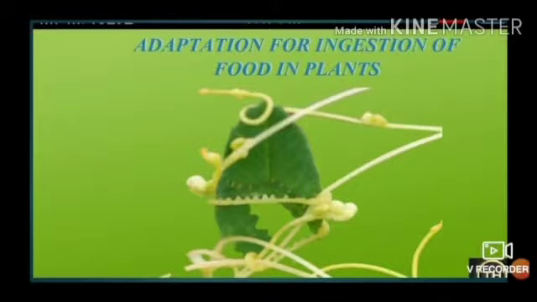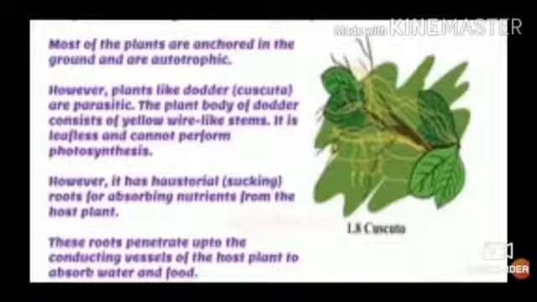Adaptation for injection of food in plants. Most of the plants are autotrophic. Some plants are parasitic. Dodder, which is leafless, thus cannot perform photosynthesis. There are hostile roots for sucking and absorbing nutrients from the host plant. It grows on a host plant.